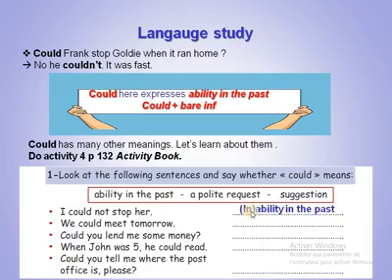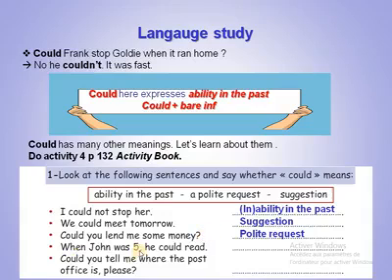Ability in the past or inability in the past. We could meet tomorrow. So here is a suggestion. Yes. Could you lend me? Could you give me? And then I give it back to you. Could you lend me some money? A polite request. We can here add please.